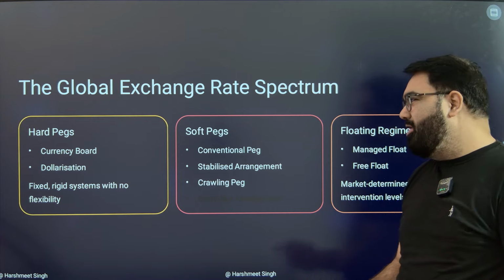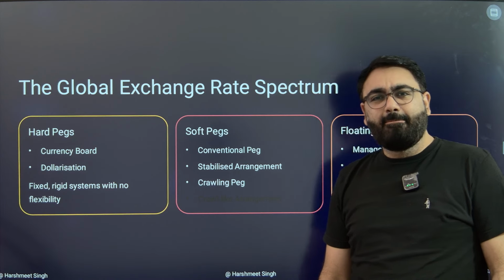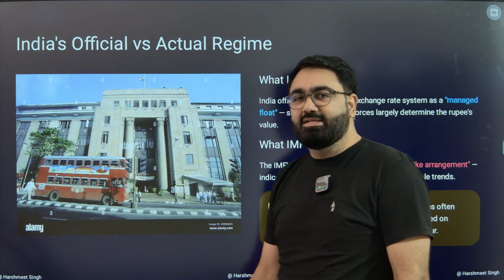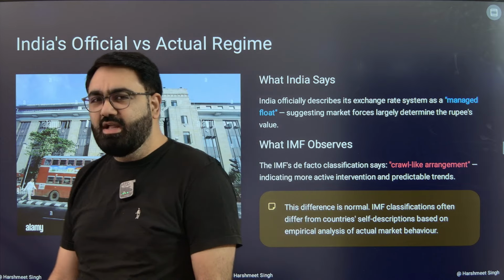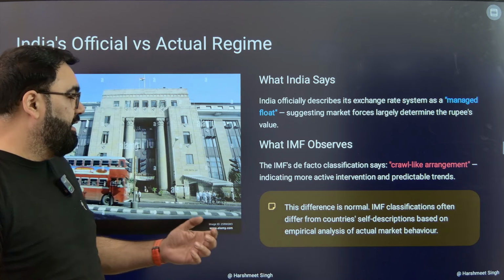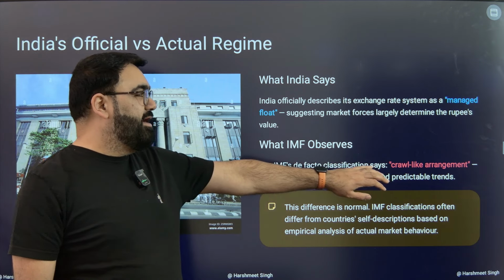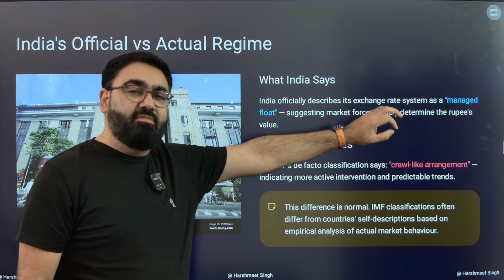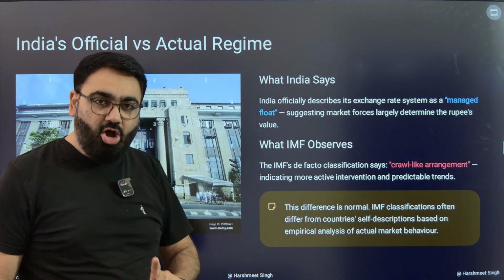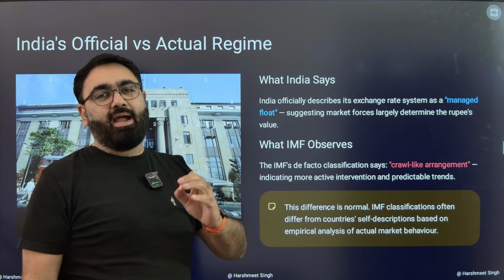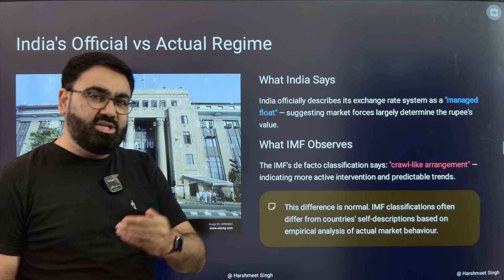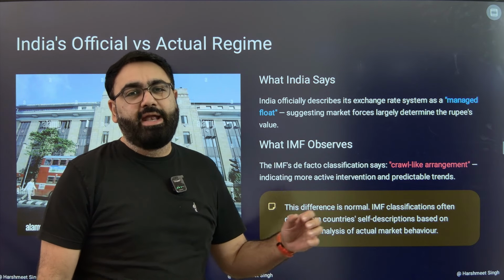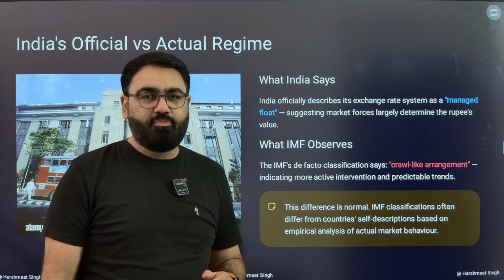So if you actually see, not much has changed drastically. It's not that something really big has happened, or something has really changed over the years. It's similar to where we were earlier. Now, what is it that the IMF says? IMF says that this is a system that India has entered because the Indian Central Bank, that is the RBI, is playing a much more active role now in determining the value of Indian rupee.